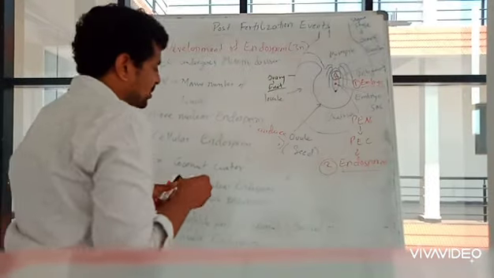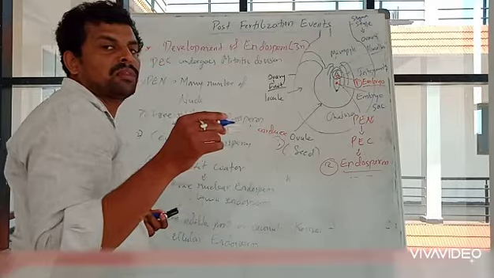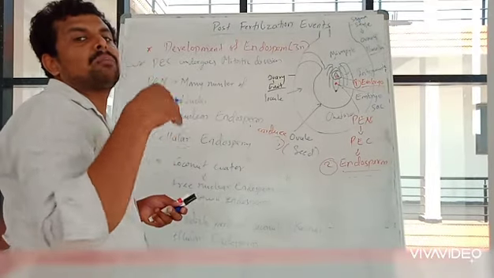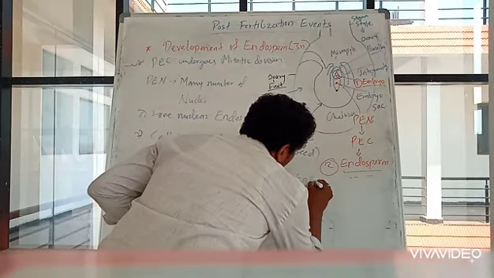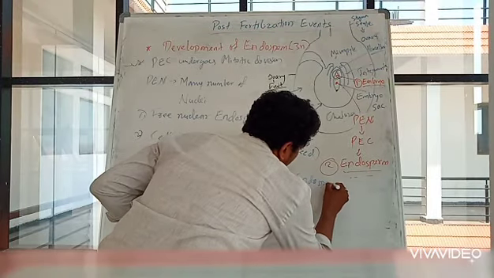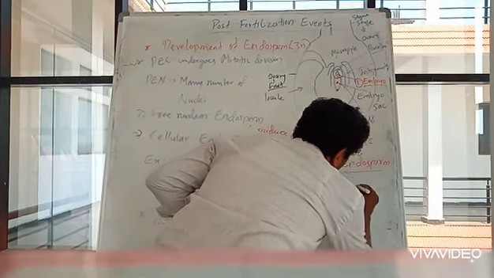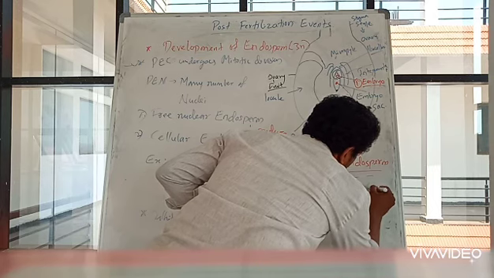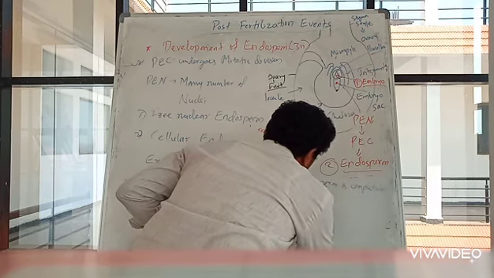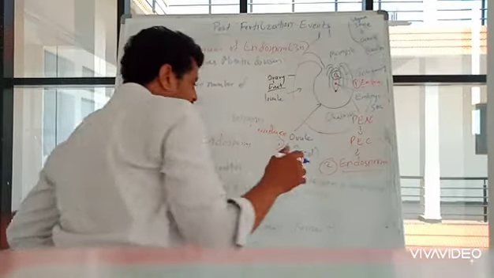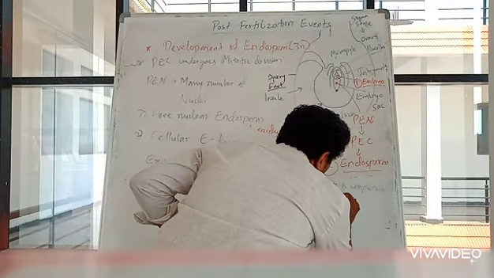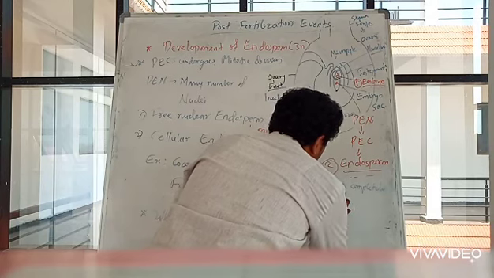In several fruits, generally what happens is this endosperm is completely utilized. In several fruits, endosperm is completely utilized during seed formation.